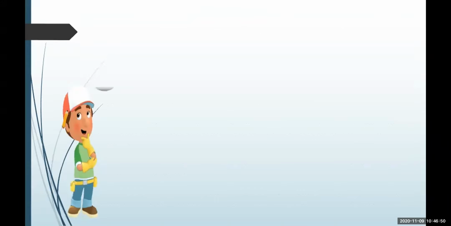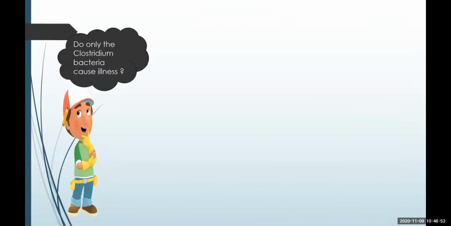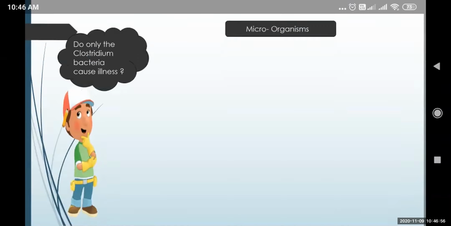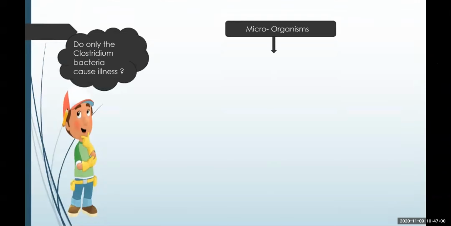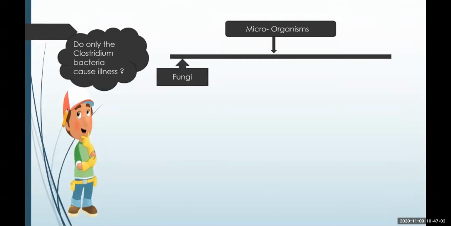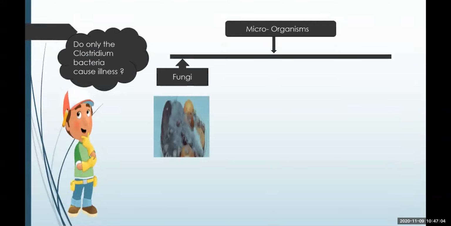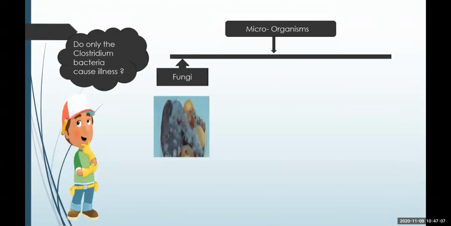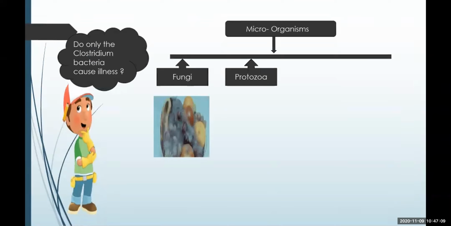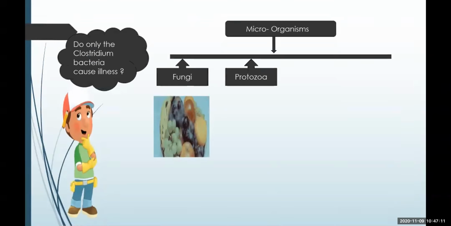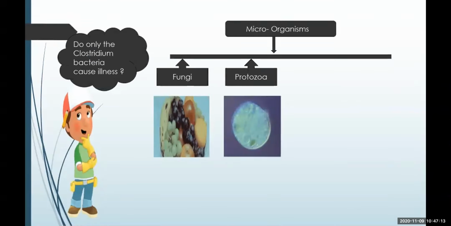Now, do you think that only Clostridium bacteria cause illness? No. You must have noticed there are many organisms which are capable of causing disease. Some of them may be fungi, some of them may be protozoa, as in the case of malaria.